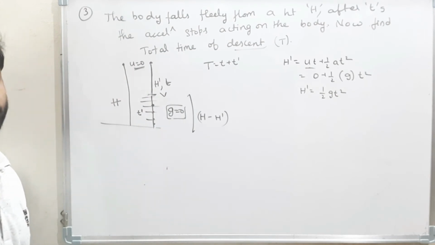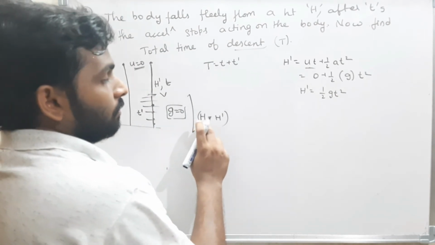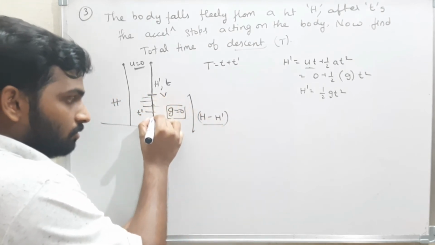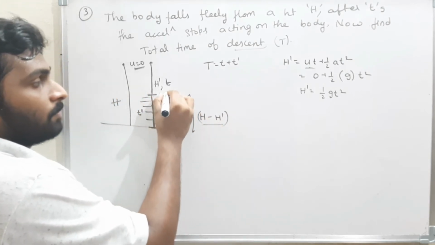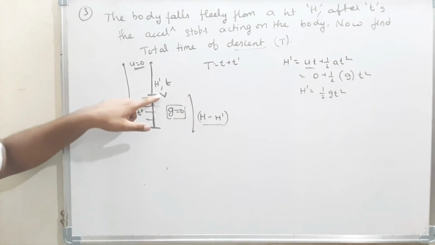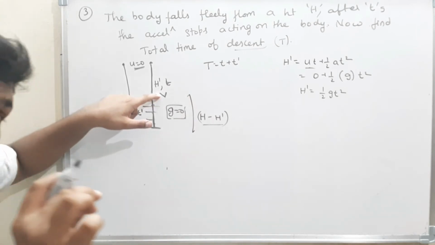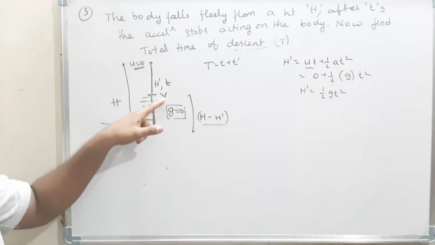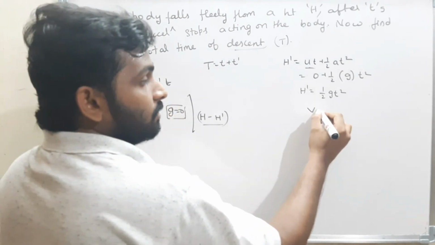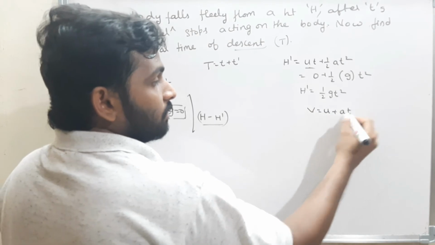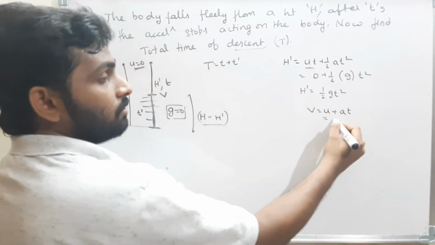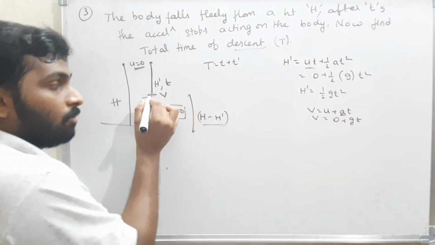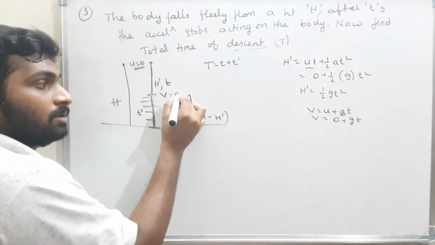Well and good. Now from here, the body is traveling with a uniform velocity. What is the velocity of the body here? With that velocity, the body will start falling down. That means I have to find this v. How can I find v? v is equal to u plus a t. Therefore, the initial velocity is 0 plus g into t, so the velocity of the body here is g t.